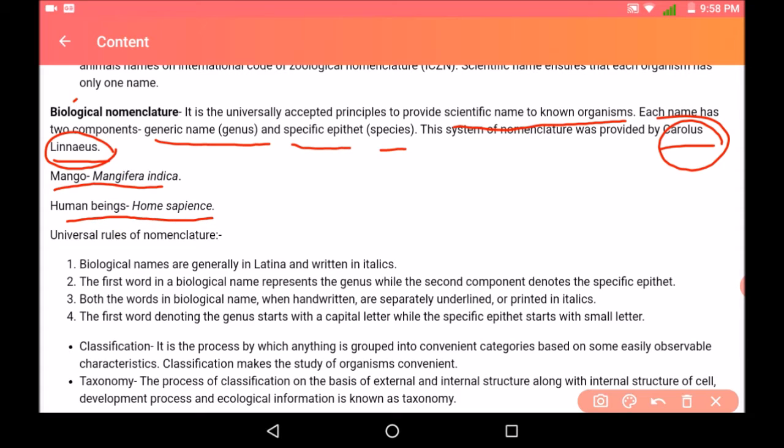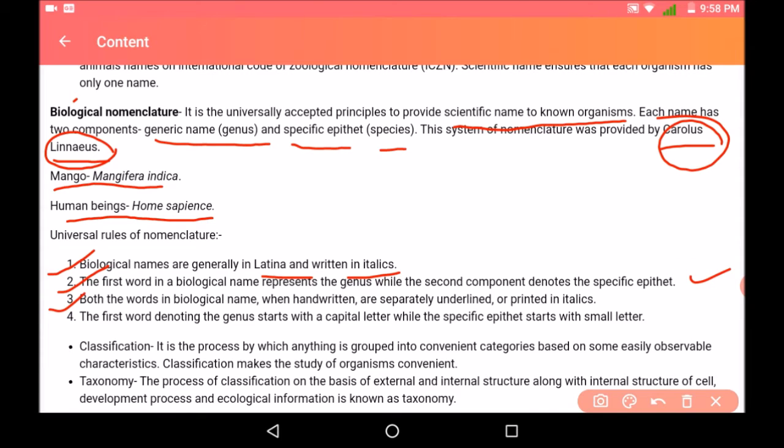Now there are certain universal rules for nomenclature. First, biological names are generally written in Latin and written in italics. Second, the first word in a biological name represents the genus, while the second denotes the specific epithet.